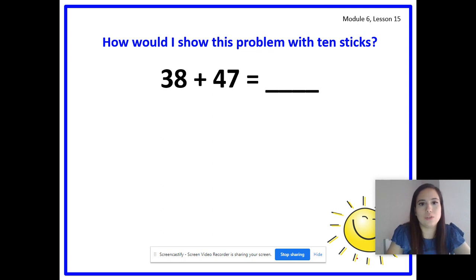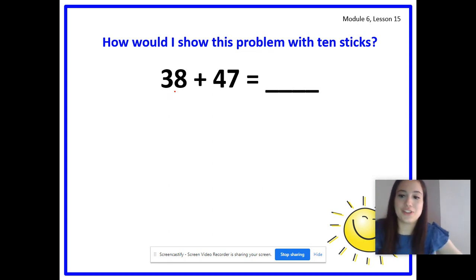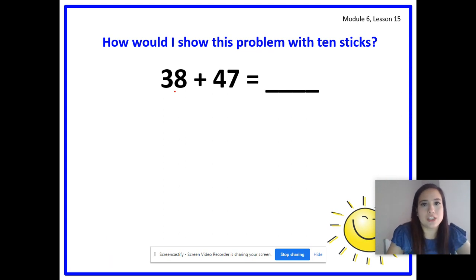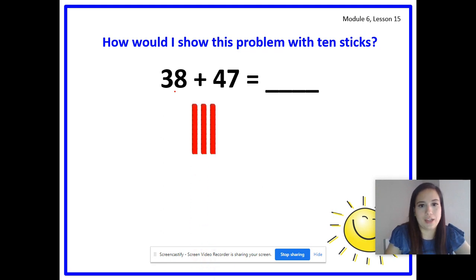So step 1 was to draw the first addend. Yes, and our first addend is 38. What's our first addend? Get ready. Yes, 38. And 38 has how many tens and ones, boys and girls? Get ready. Yes, 3 tens, 8 ones. So just count out loud with me and check your work while you're doing it. Ready? 1, 2, 3. 3 tens. Now the ones. 1, 2, 3, 4, 5. You should have started a new row. 6, 7, 8.